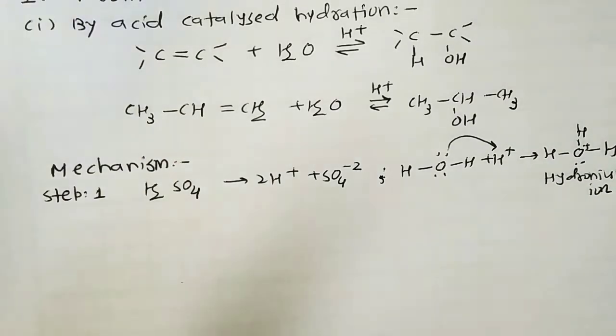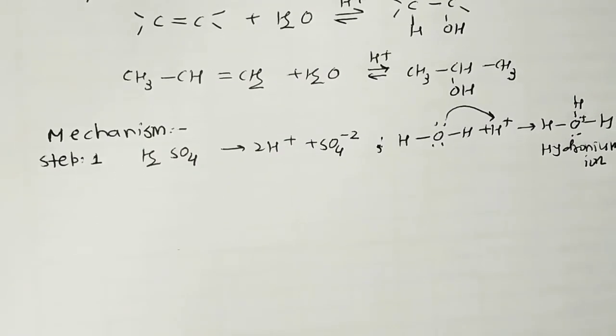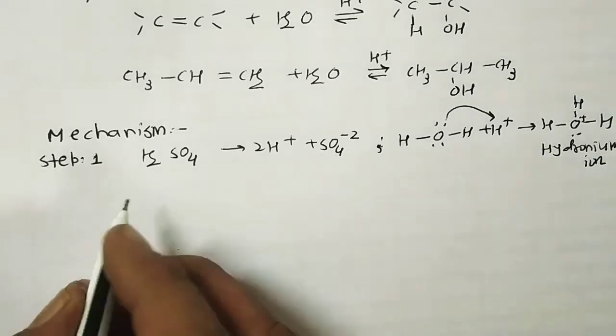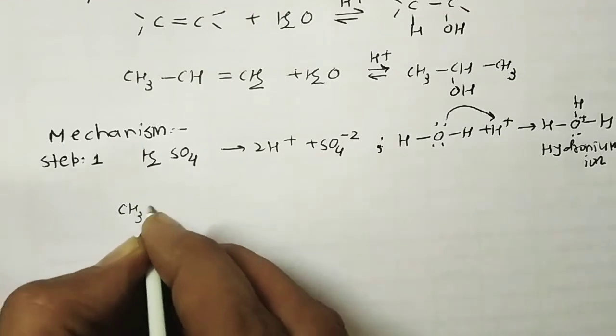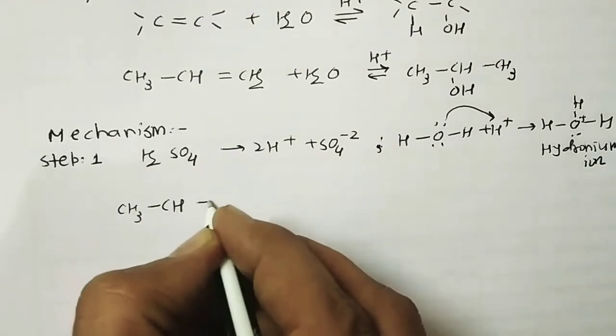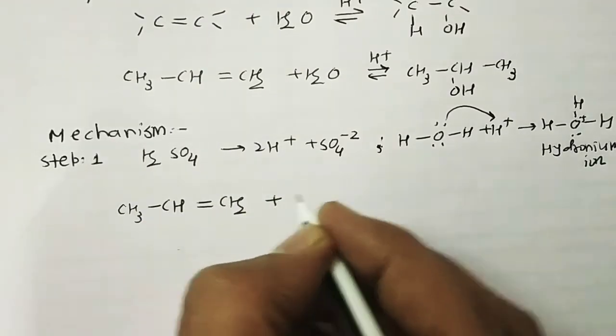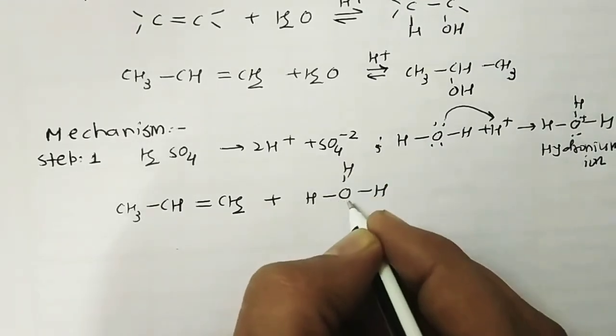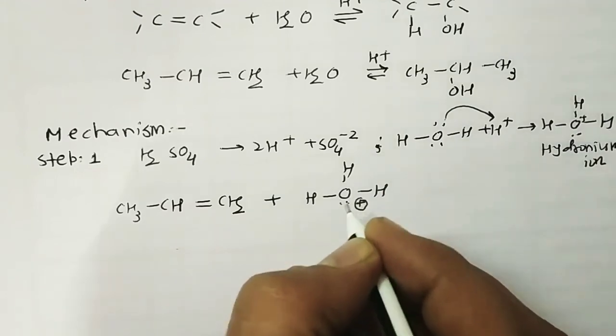In this step, electrophilic attack by hydronium ion on alkene gives a carbocation intermediate. After this hydronium ion formation, the reaction is like this: CH3CH=CH2 reacts with H3O+, and this O is positive in nature.